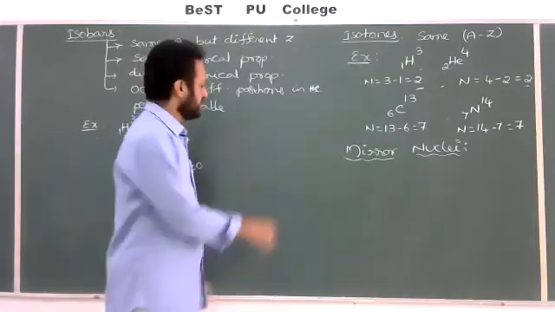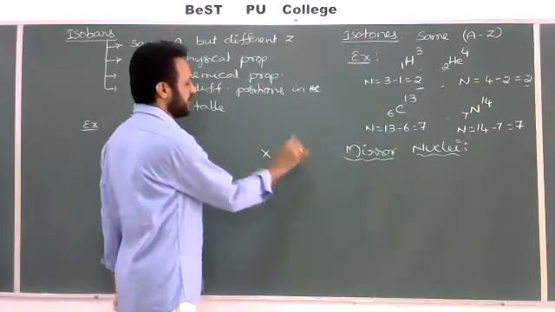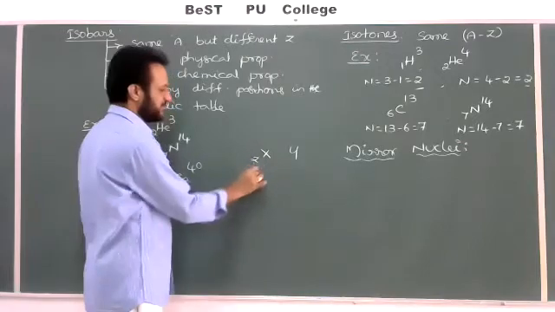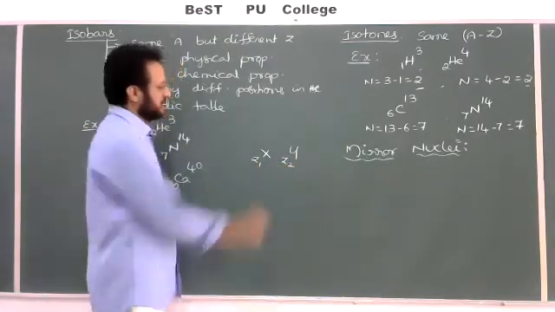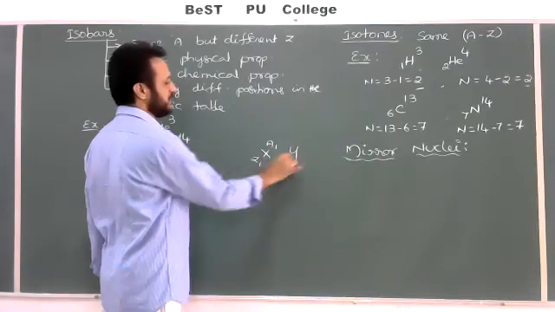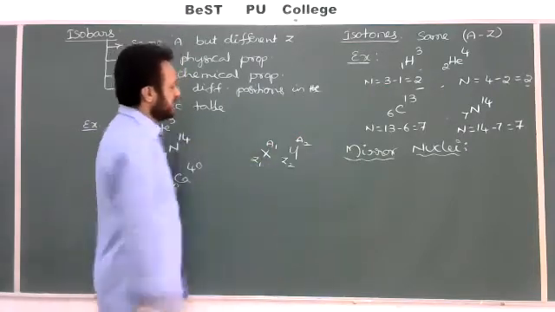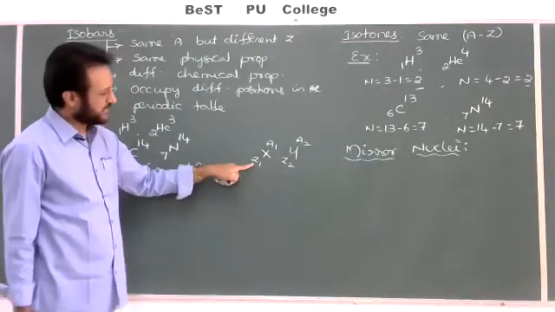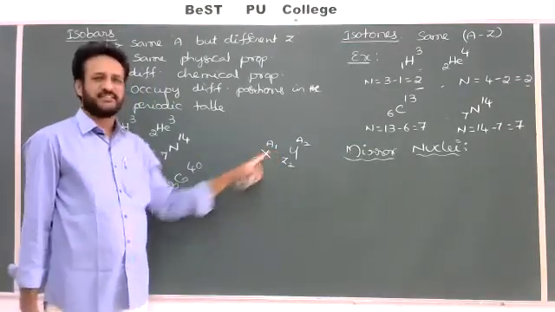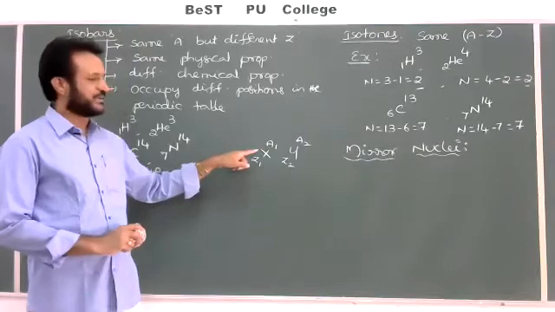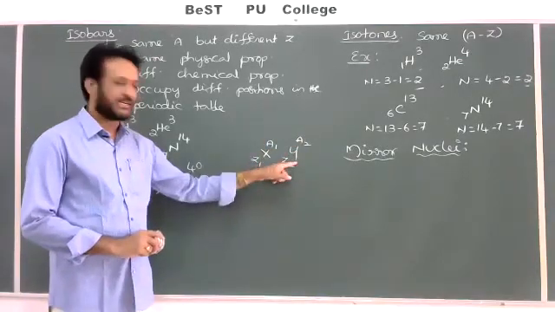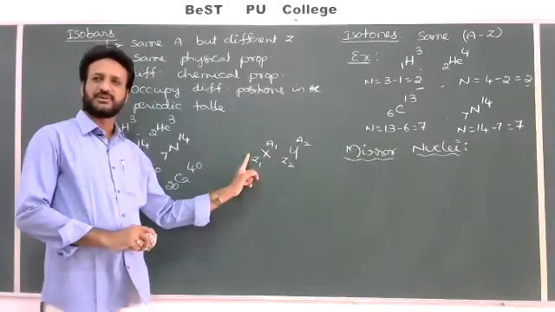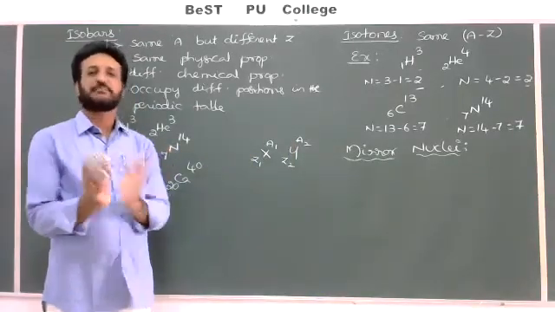For example, I am choosing X and Y. Here the number of protons is Z1, and here the number of protons is Z2. Here A1 is the mass number, and A2 is the mass number here. For example, the number of protons here and the number of neutrons there are equal. In this one, for example, the number of protons is 10, here the number of neutrons is 10. Here the number of protons is 5, then here the number of neutrons is also 5. So they are called mirror nuclei.